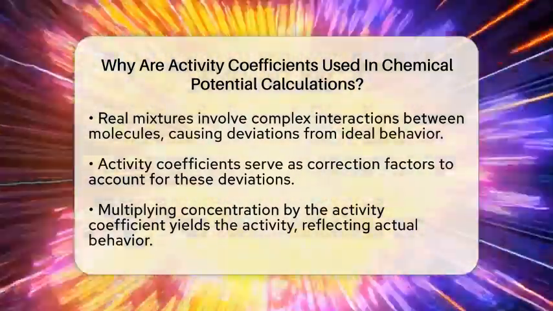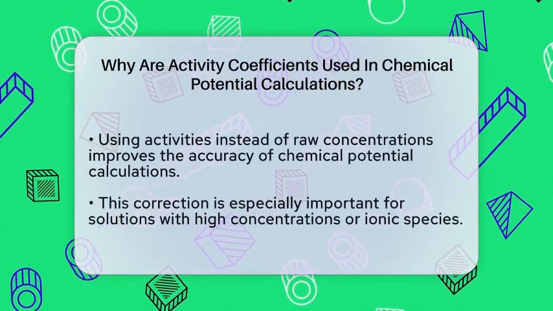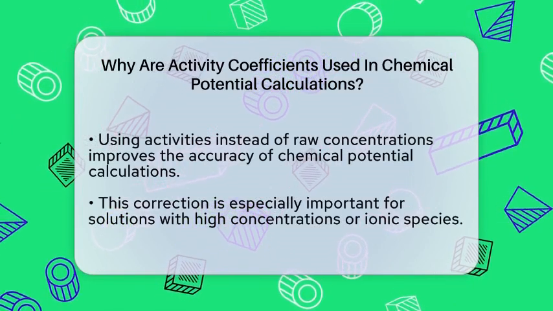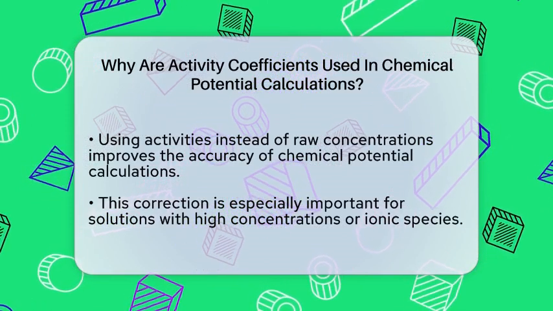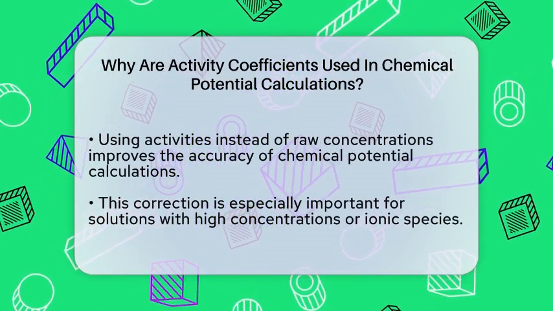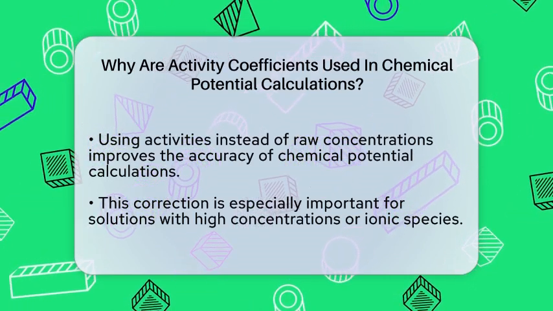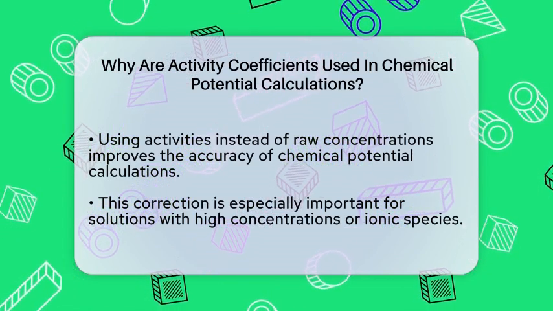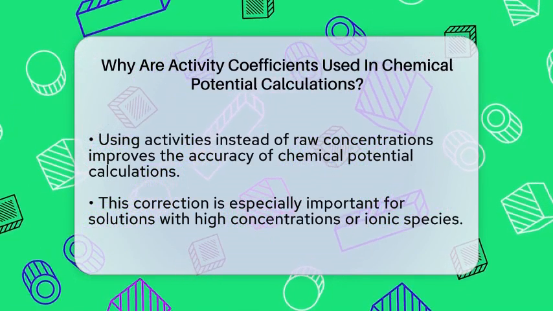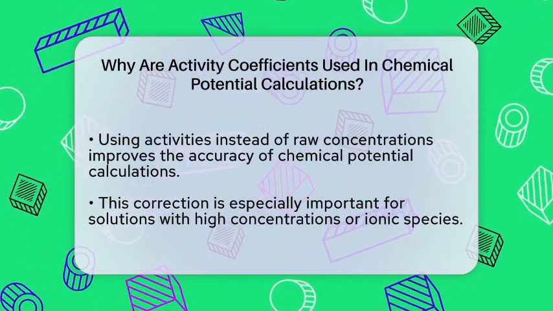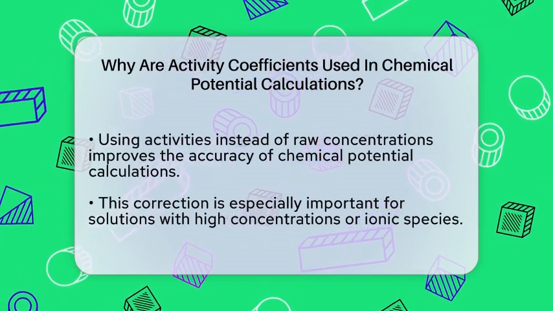Using activities instead of raw concentrations makes calculations of chemical potential more accurate. This is especially important when dealing with solutions that have high concentrations or contain ions, like electrolytes, where interactions are stronger. In thermodynamics, chemical potential guides us in understanding whether a process will happen spontaneously or reach equilibrium. If we ignore activity coefficients, we might predict the wrong direction for a reaction or miss the true point of balance. Using activity coefficients ensures our predictions about spontaneity and equilibrium are reliable.